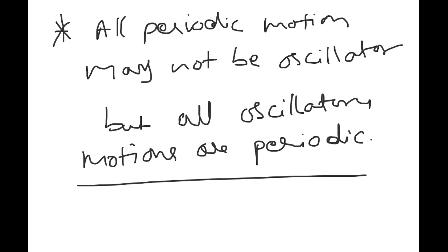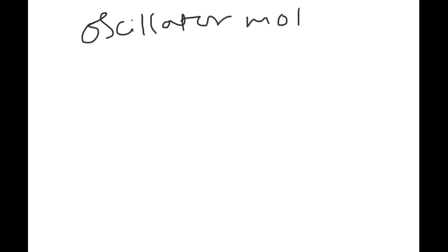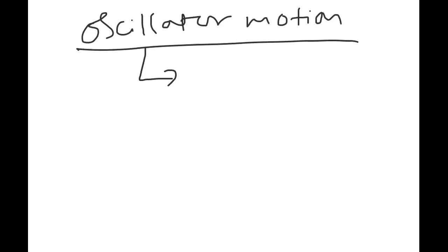Let us see some examples of oscillatory motion first, which are periodic. The first one is a swinging pendulum. You know the pendulum from school onwards, the concept of pendulum oscillations.